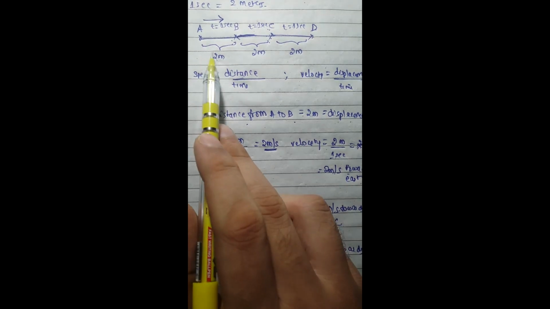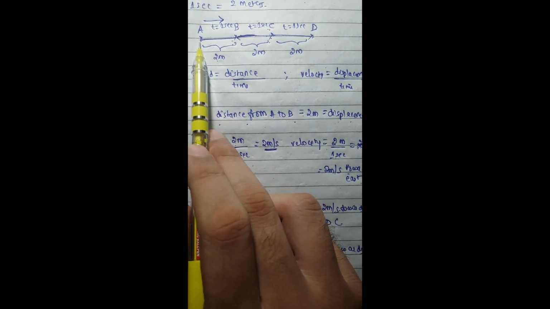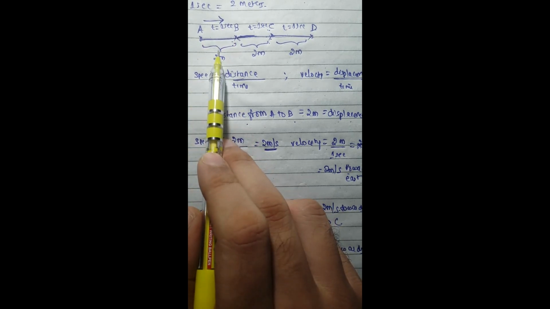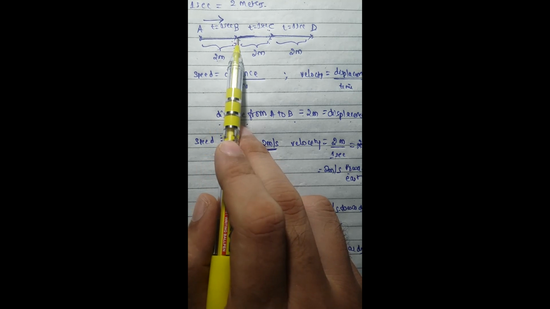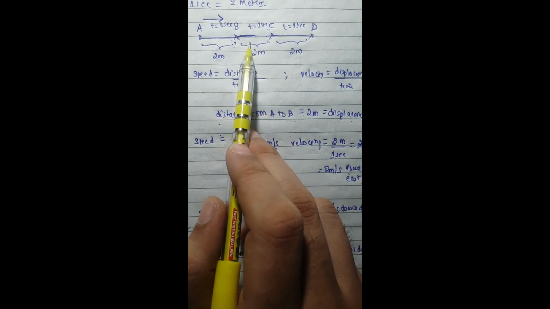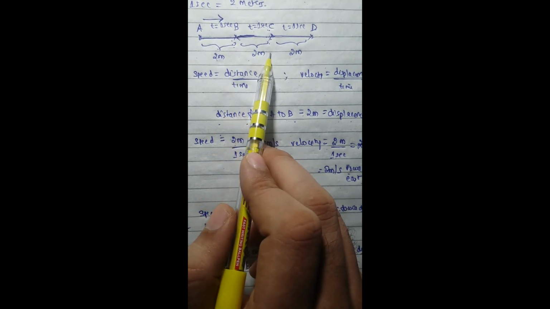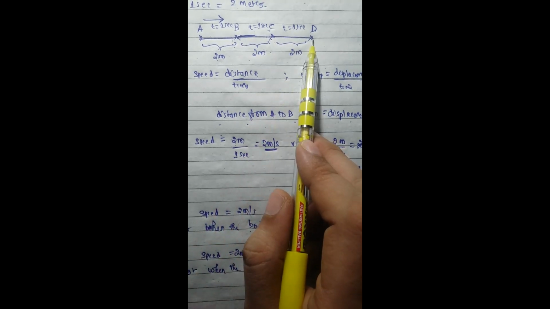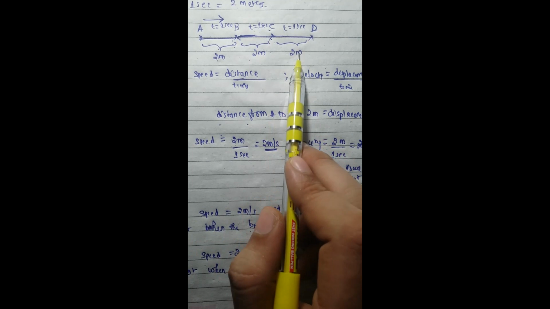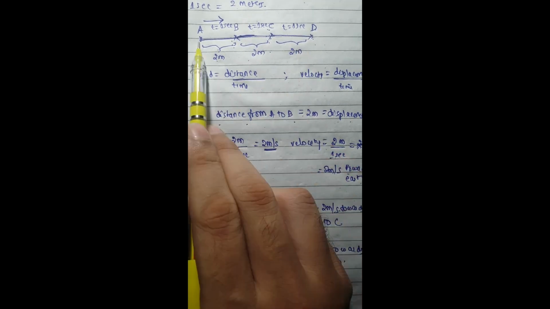So from this problem we can see that the velocity when the body moves from A to B is 2 meter per second towards the east. When the body moves from B to C, again the velocity is 2 meter per second towards east, and from C to D again the velocity is 2 meter per second towards the east.